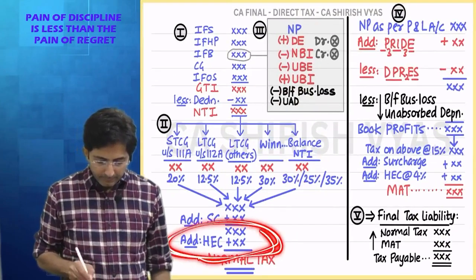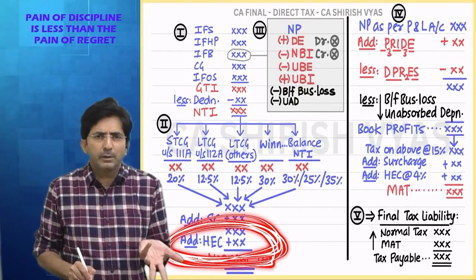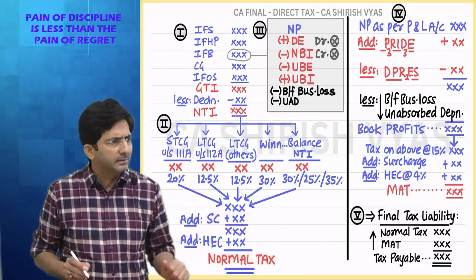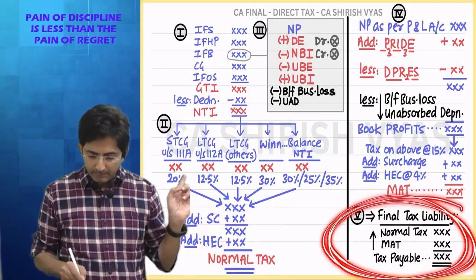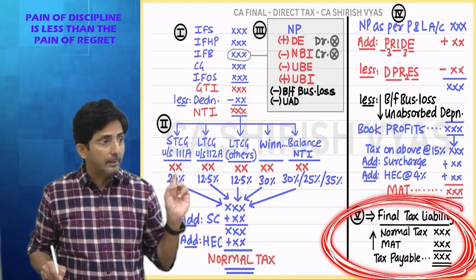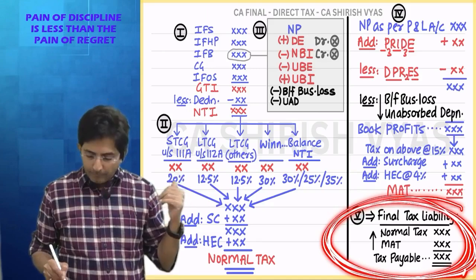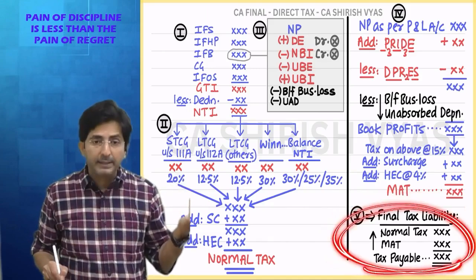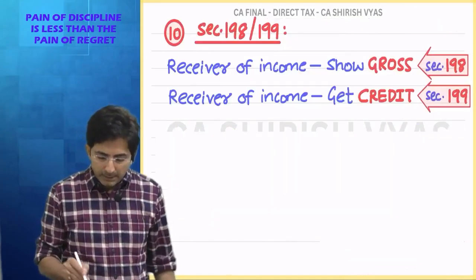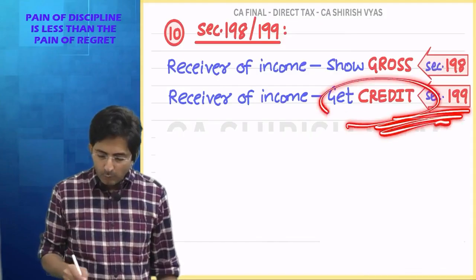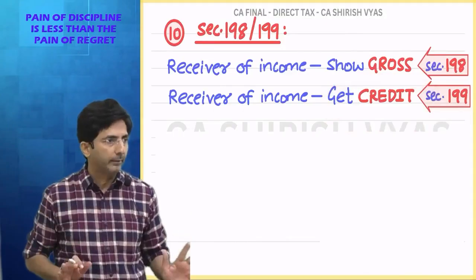After health and education cess, whatever the amount is, you can say this much amount is already deducted, so I will pay less. Yes, companies will claim the credit at this stage, because a company's final tax liability is what? Normal tax and MAT, whichever is higher. So after this, whichever is higher, they will claim the credit of what is already deducted at source. Section 199 says don't worry about the TDS which is deducted, you will get the credit, that much less you will have to pay.